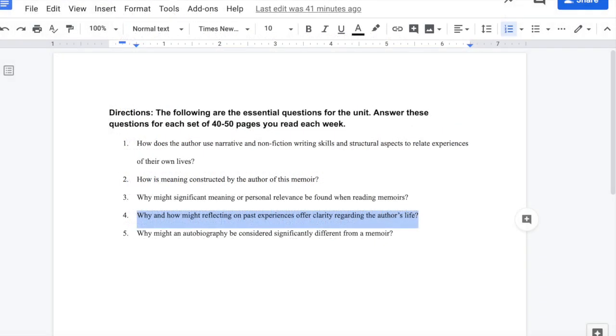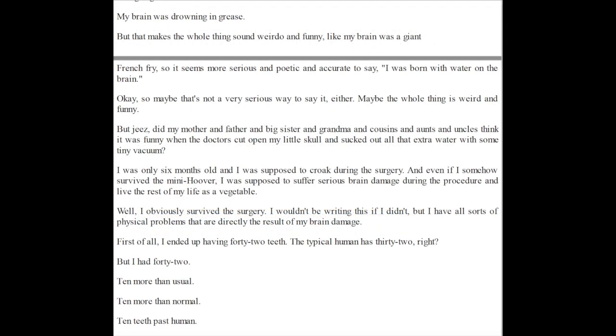The next question can be a bit similar, but it is asking about the author and how reflecting on past experiences might offer clarity for the author. We can use the same exact excerpt to answer this question. We might answer that reflecting on this past event made the author realize that he had much to be grateful for, so the hardship he faced does not nearly seem as burdensome now, which is why he can speak of past hardships with a humorous voice.